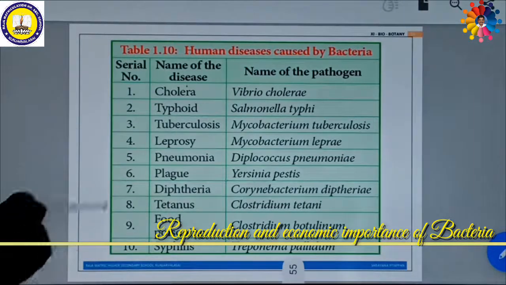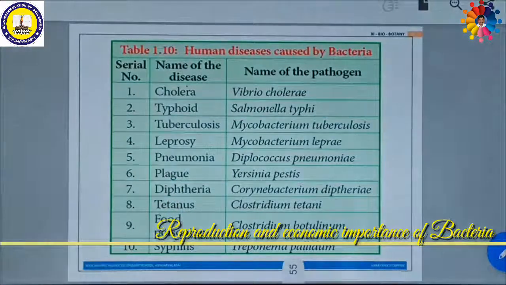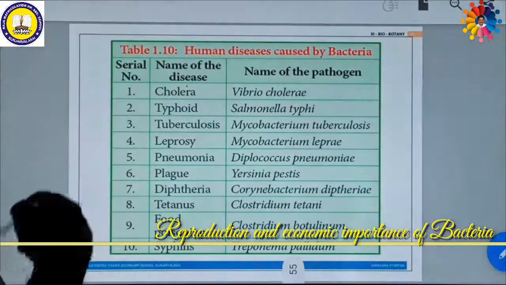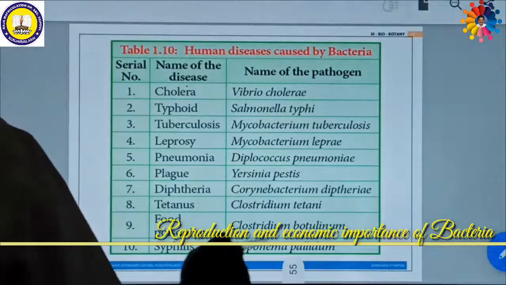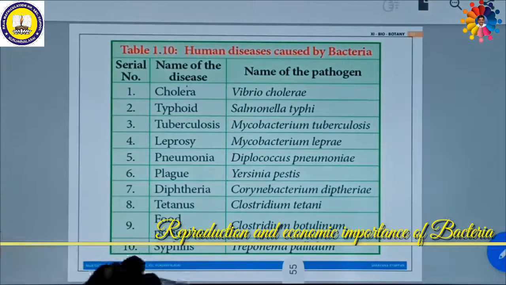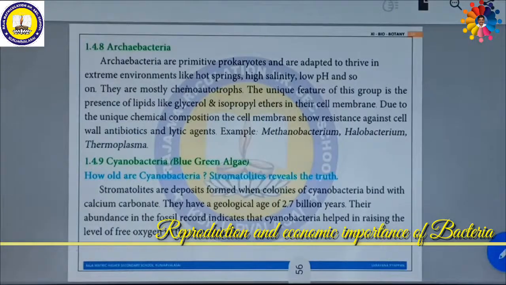Corynebacterium diphtheriae can cause diphtheria. Clostridium tetani can cause the disease tetanus. Clostridium botulinum causes food poisoning. Treponema pallidum causes a disease called syphilis. So that's all about bacterial diseases.